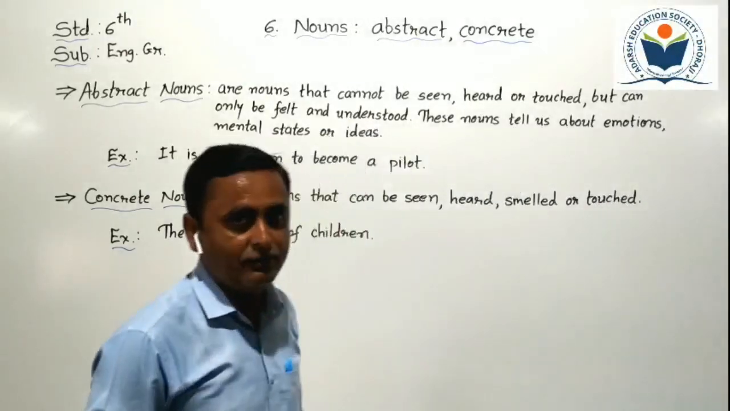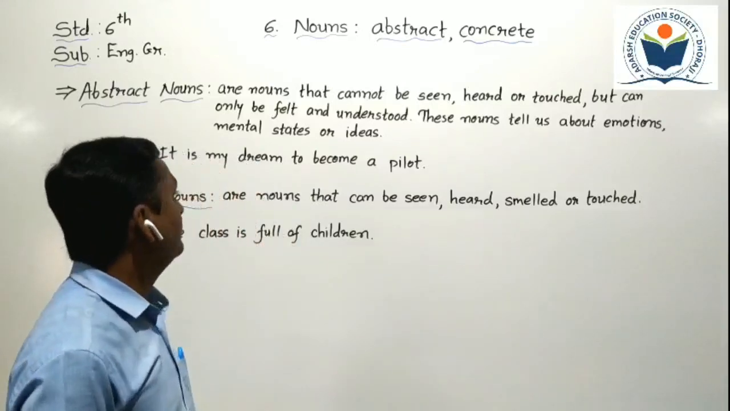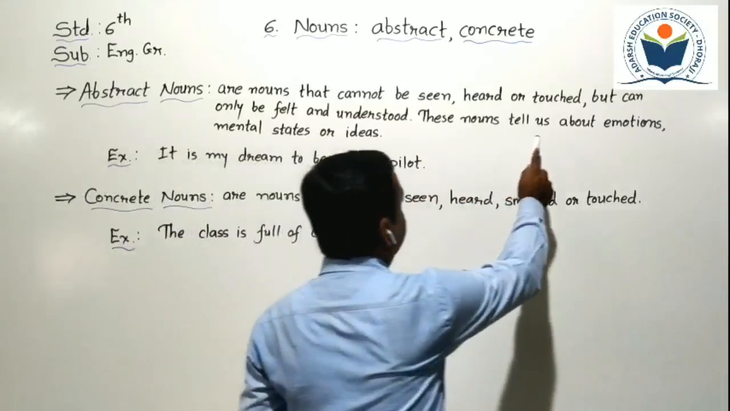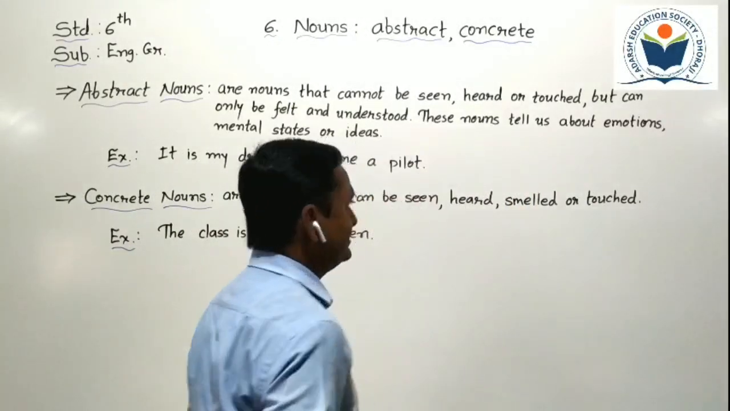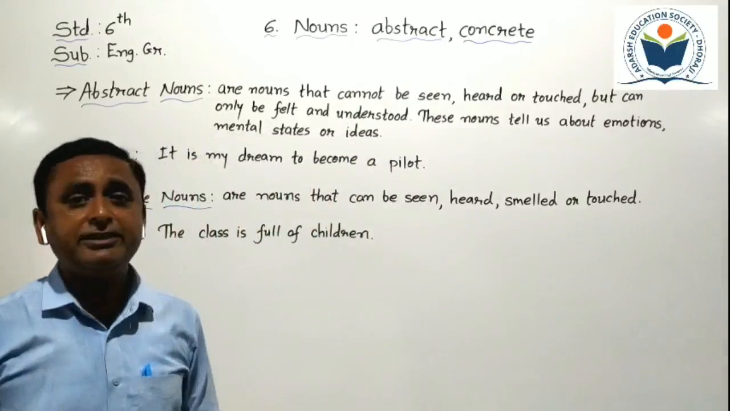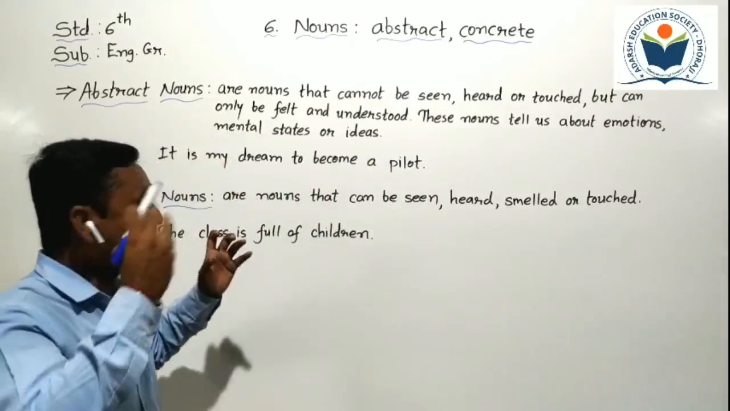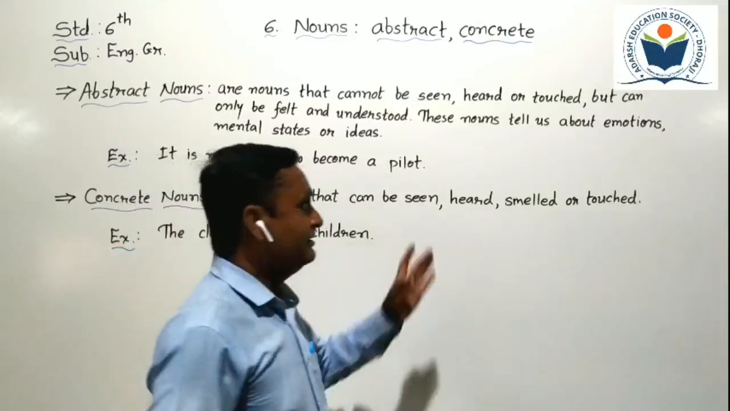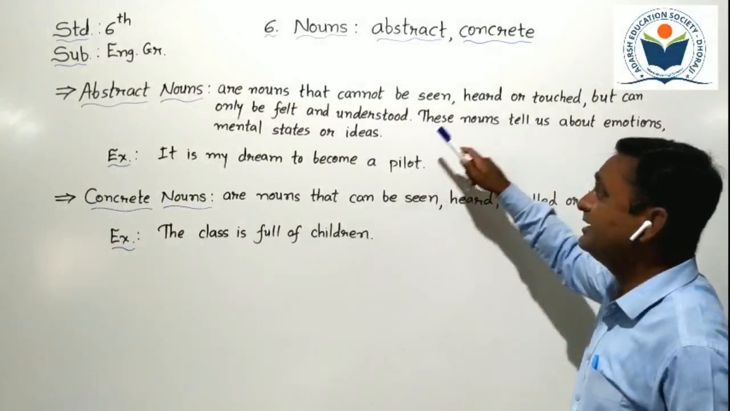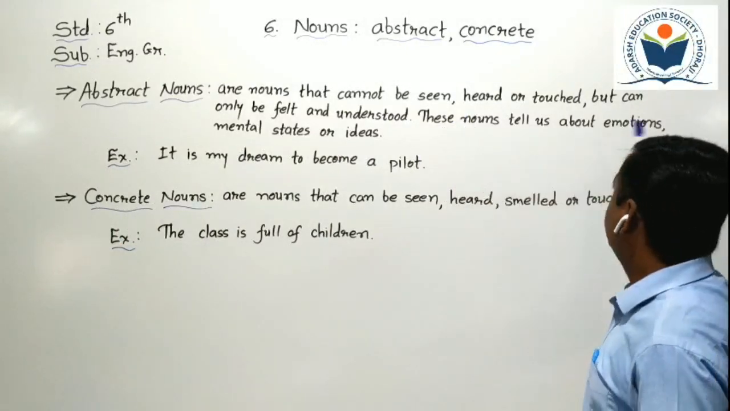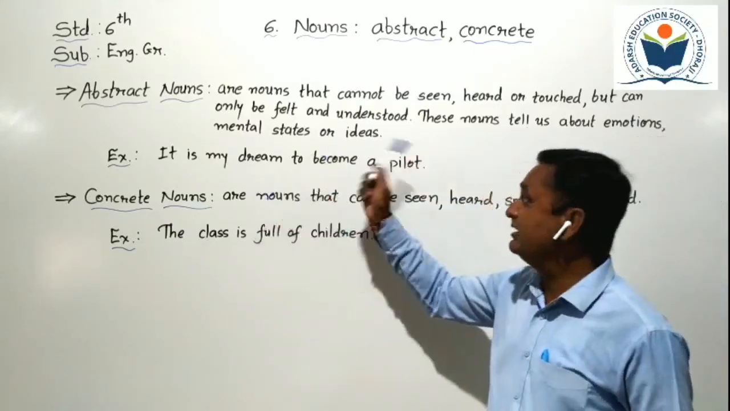That type of noun in English grammar is known as an abstract noun. These nouns tell us about emotions, mental states or ideas. By these abstract nouns we can express and say things about our emotions, mental states and ideas.